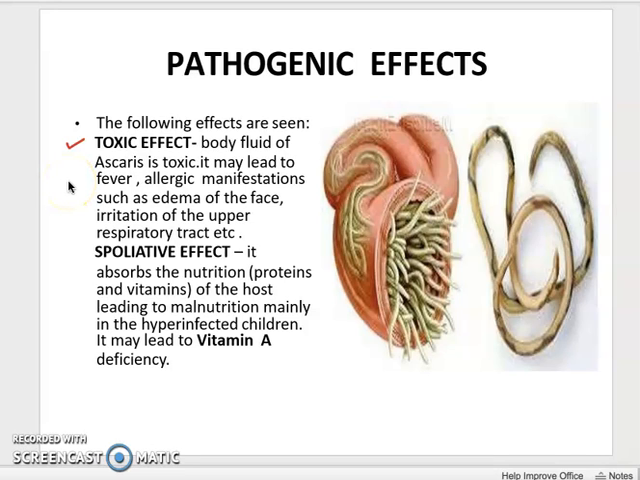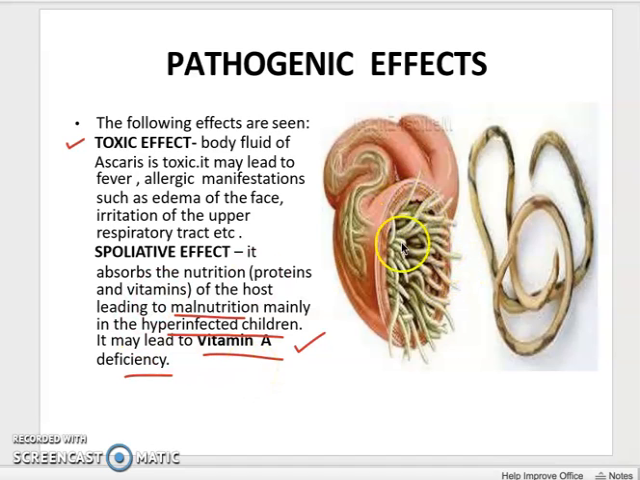Then the spoliative effect, that is, it absorbs the nutrients of the host, mainly the proteins and the vitamins from the host body, leading to malnutrition, mainly in hyper-infected children, and it may lead to vitamin A deficiency. It is for this reason that, along with the vaccination in small children, the vitamin A drops are also given. Along with the polio drops, the vitamin A drops are also given to small children.